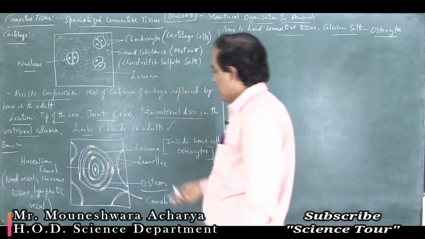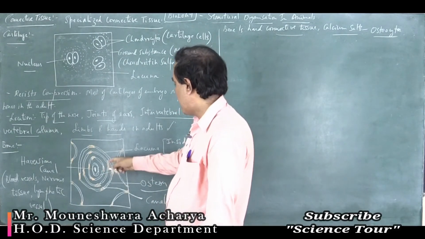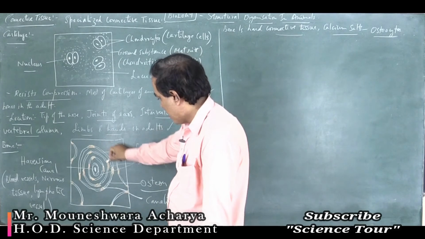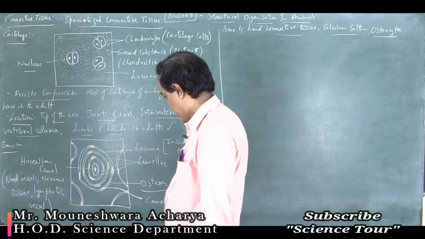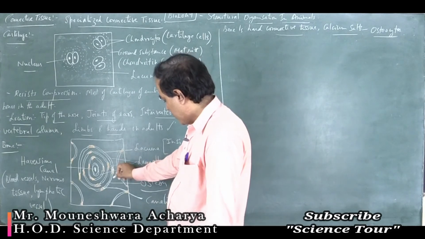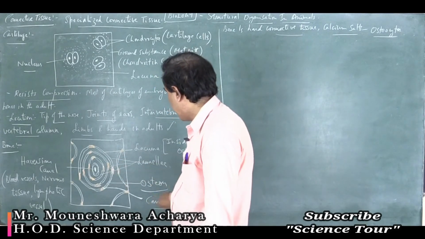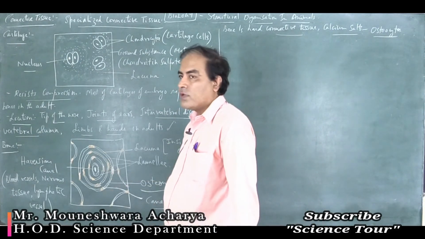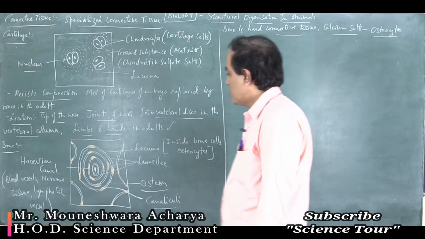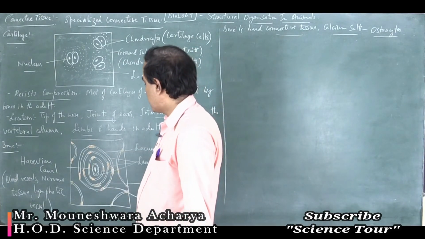So if you take the section of the bone, you can see there are concentric ring-like structures. Those are called as lamellae. And lamella includes the space. Those spaces are called as lacunae, and these lacunae are interconnected by the processes called as canaliculi, and inside these lacunae are bone cells called as osteocytes, and the entire bone is also called as osteon.